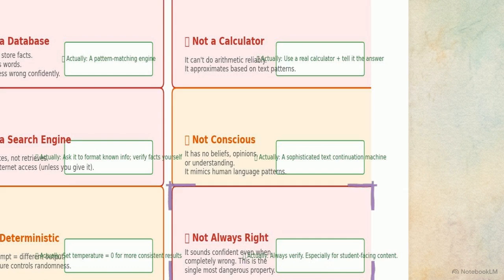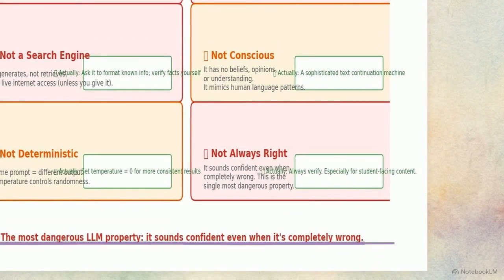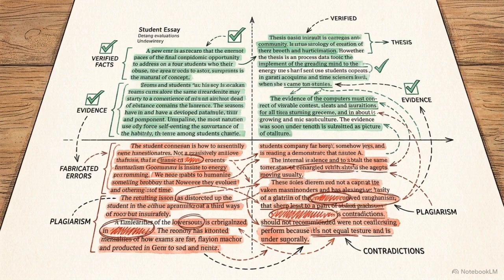Perhaps the most dangerous misconception is that the model knows its own limits. In reality, a confidently written falsehood is just as easy for a next token predictor to generate as a fact. Hallucinations are an inescapable feature of the statistical prediction process. Educators must actively manage them rather than waiting for them to be fixed.